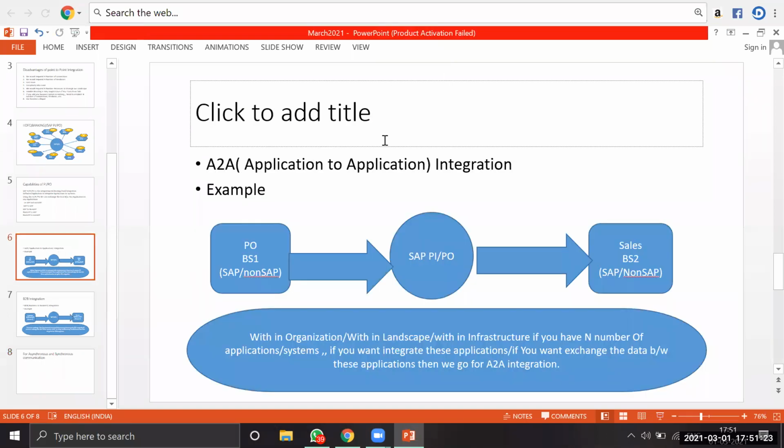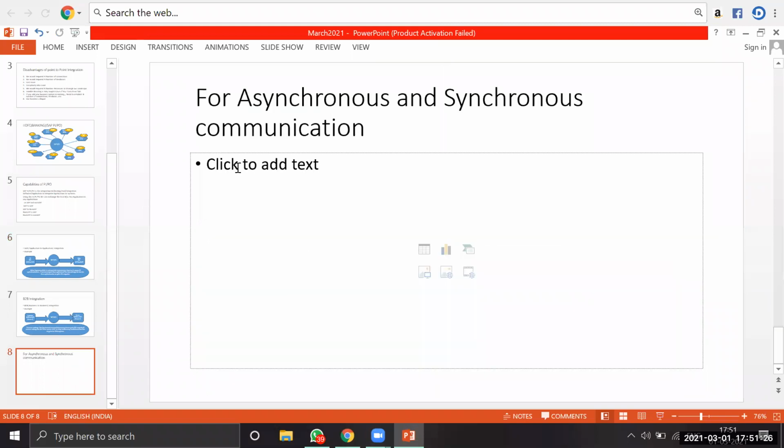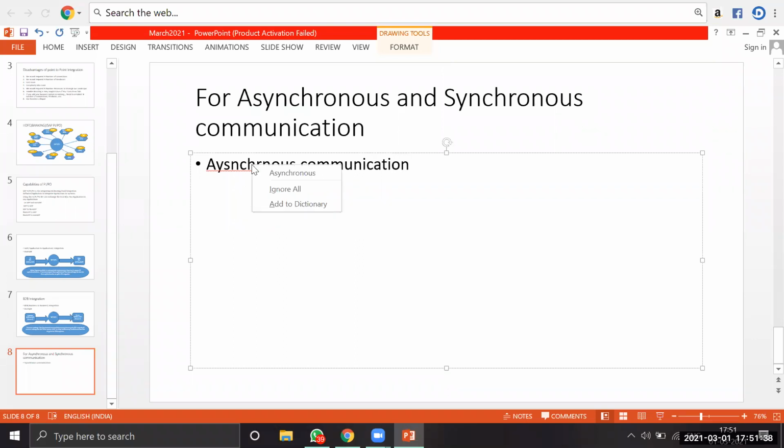So what do you mean by asynchronous communication? Asynchronous is nothing but one-way communication. While exchanging data from one application to another application, you need to decide whether the communication is one-way or two-way. That we define by asynchronous or synchronous. Asynchronous is one-way communication. Please remember this point.